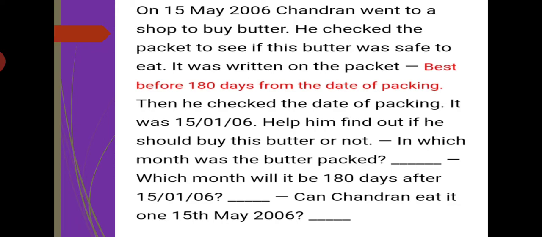It was 15/1/2006. Help him find out if he should eat this butter or not. In which month was the butter packed? Which month will it be 180 days after 15/1/06? Can Chandran eat it on 15th May 2006?